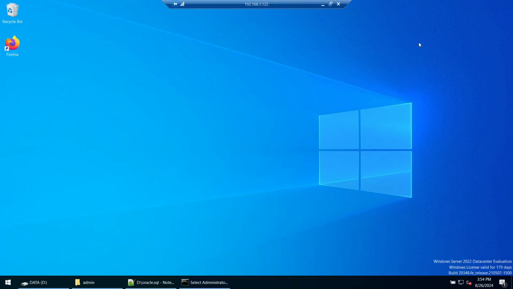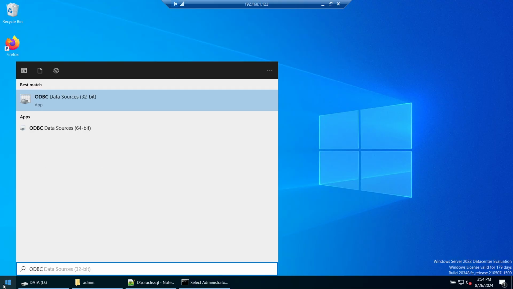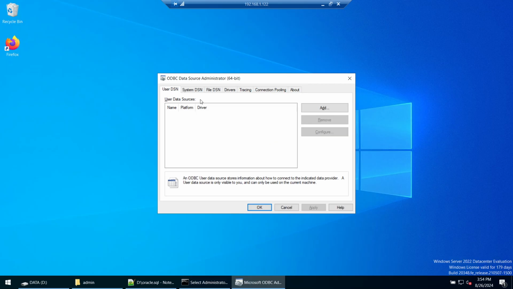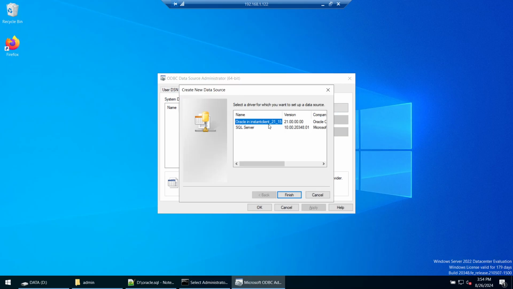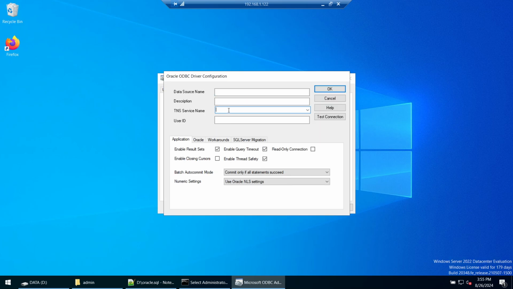The final part now is creating an ODBC entry. So let's create an ODBC entry: System DSN, Add, and you can see here Oracle in instant client. Click on Finish. Give the TNS name, so here we need to give MyDB, and here give the Oracle user. Here again, you can choose whatever name you want. It's your choice, you don't have to give the same. You can give something else as well.